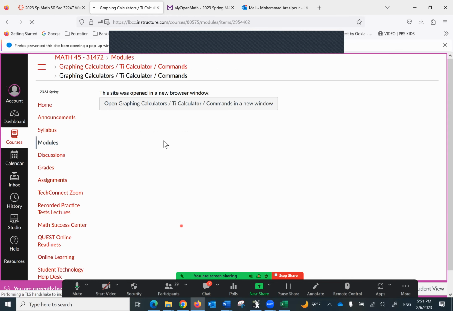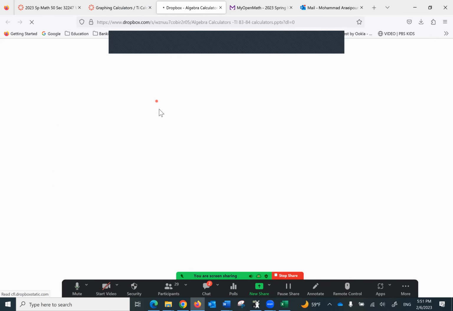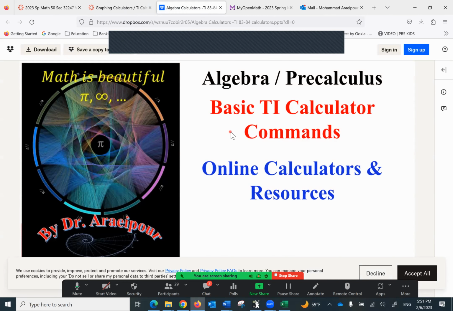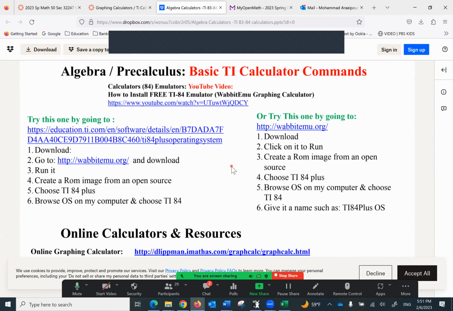I want to show you something here, and that is, I put this together for you, and this has the TI calculator command. And on the first page, you may be able to find a TI-84 emulator that works for you. Again, sometimes it's hard to make it work.